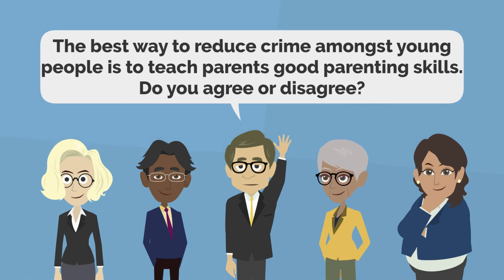Do you agree or disagree? So if you totally agree that this is the best way to reduce crime by guiding parents about parenting skills, then you have to explain this statement with examples and with justification. So let's start.